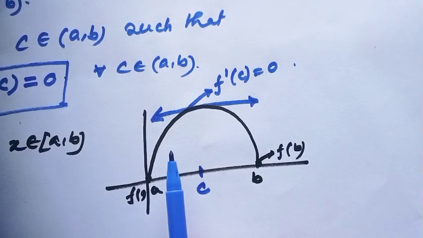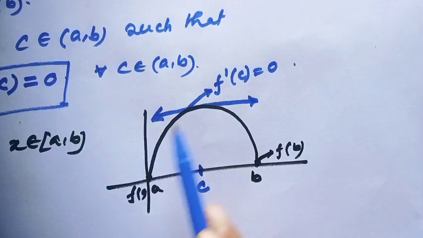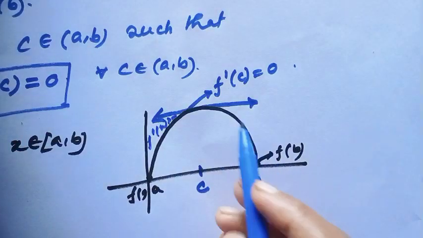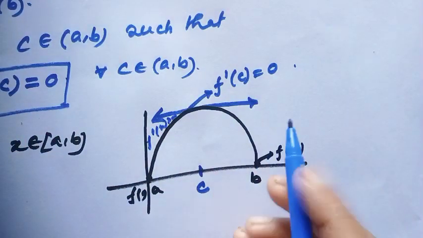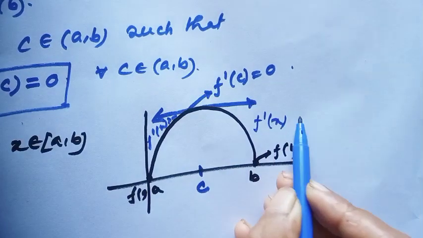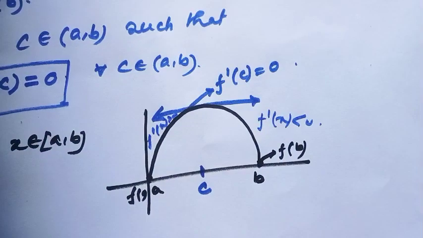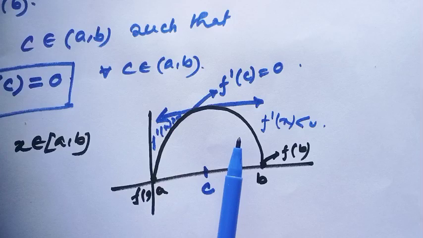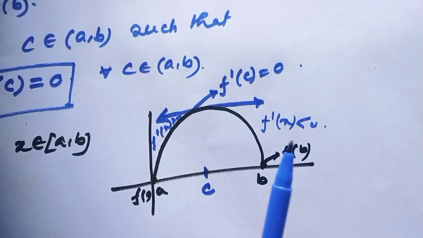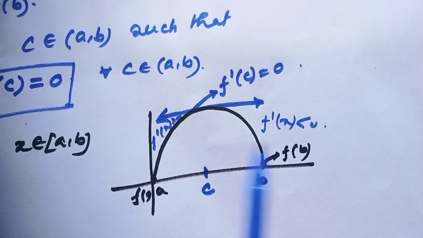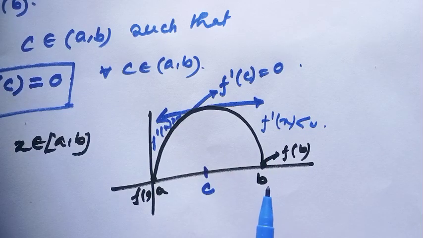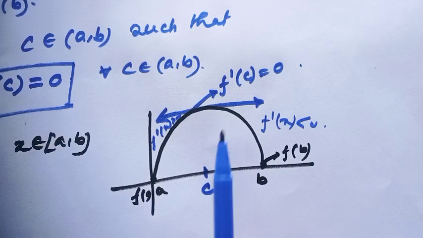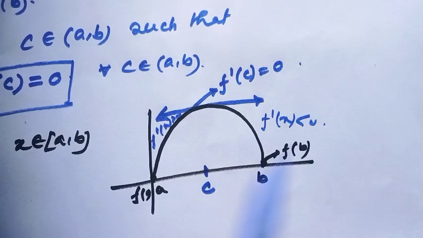We all know when the function is increasing, then f prime(x) would be greater than 0, and when the function is decreasing, then f prime(x) would be less than 0, which I proved in my earlier video by the mean value theorem. And somewhere it will cross 0. This is the sign of the derivative changing from positive to negative. And at this point the function has either a local minimum or local maximum.